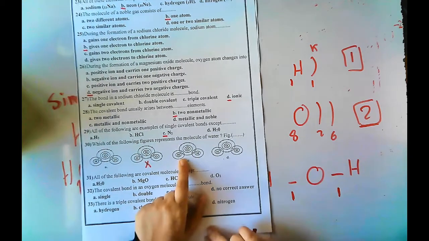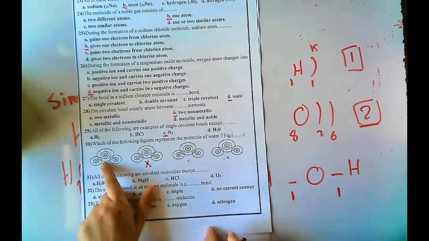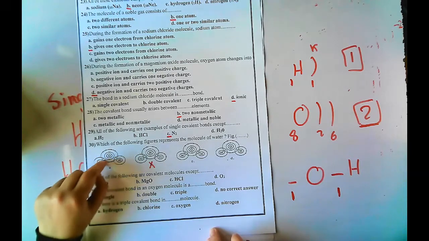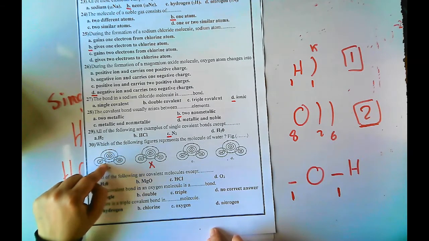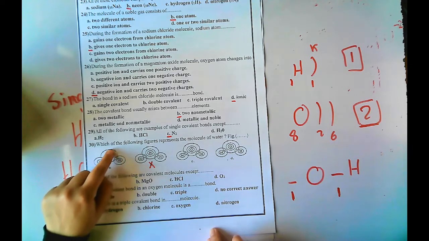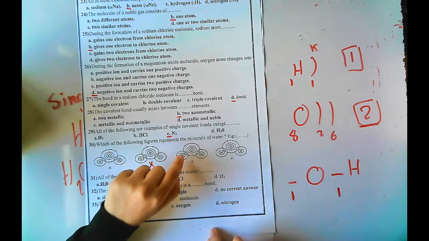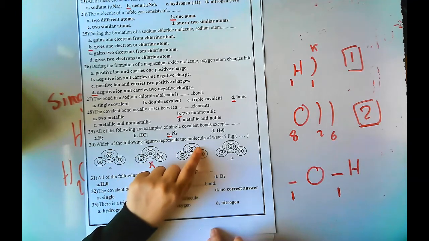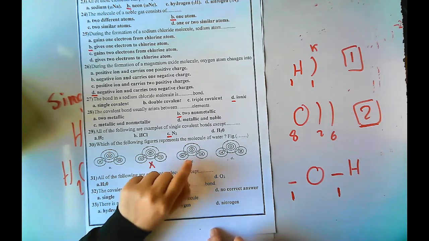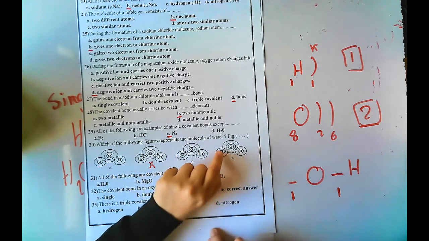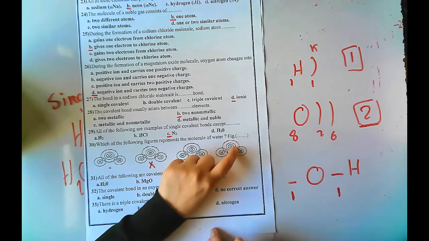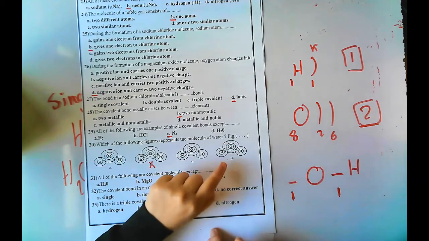طيب يبقى هنا بنقول ايه، this one is wrong because when I count the number of electrons here after sharing, it will be more than 8. يعني 1 2 3 4 5 6 7 8 9 10, they are 10. This is wrong, they must be 8, they must be saturated by 8. طب this one اهي 1 2 3 4 5 6 7 8, this one is right, this is 8. طيب 1 2 3 4 5 6 7 8, this is also 8.